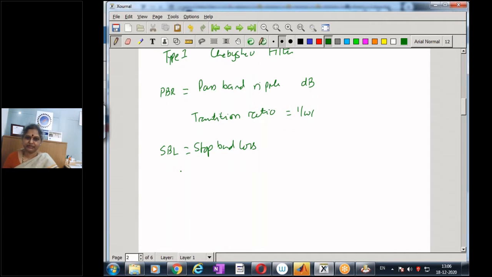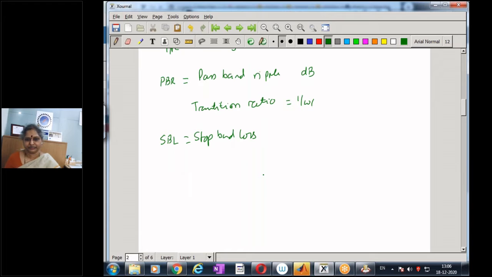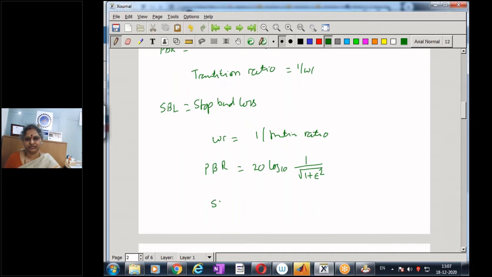So then to begin with, the design equations are, of course, omega r, the transition ratio, is going to be 1 by the transition ratio. And then from PBR, the passband ripple, we can get epsilon, and similarly using the stop band loss, we can get A.